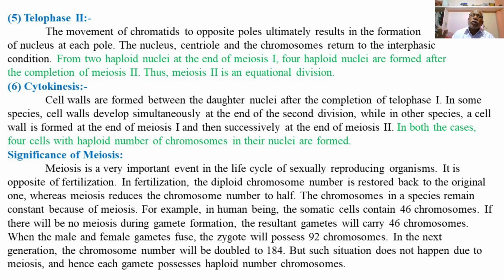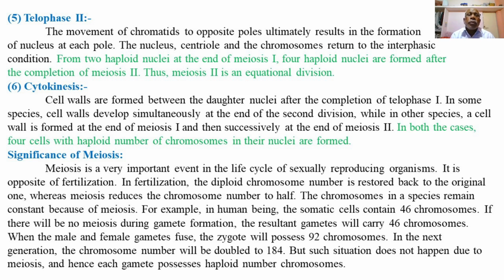So there are certain species of animals or plants where the cell wall can be formed between the two haploid nuclei at the end of meiosis 1, or certain species in which the cell walls are formed at the end of meiosis second, that is telophase second. So all four daughter nuclei will acquire the cell wall or cell membranes either at the end of meiosis 1 or meiosis 2.